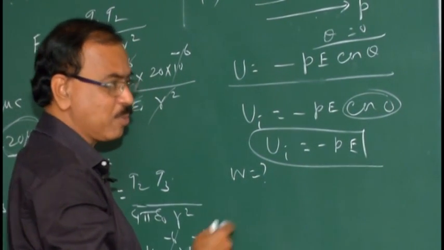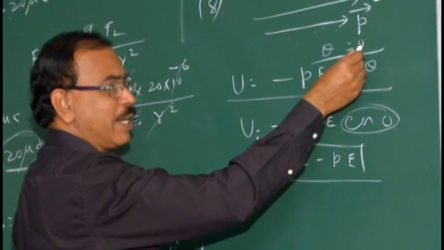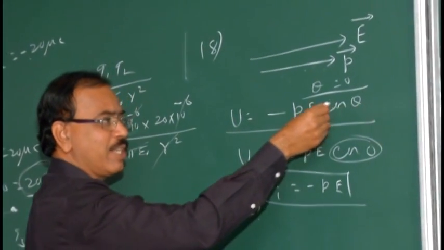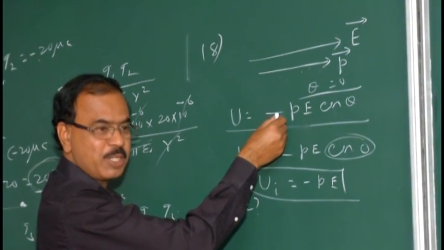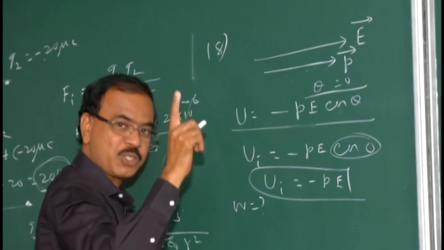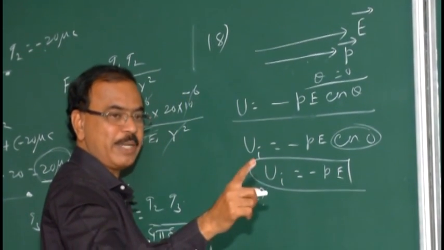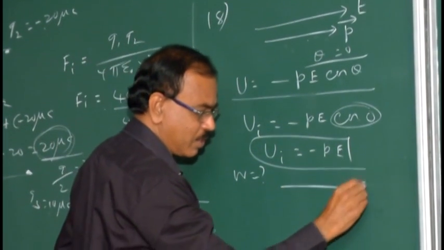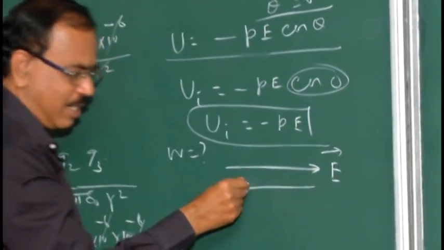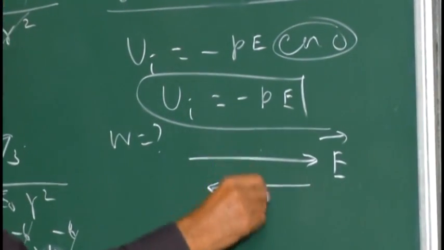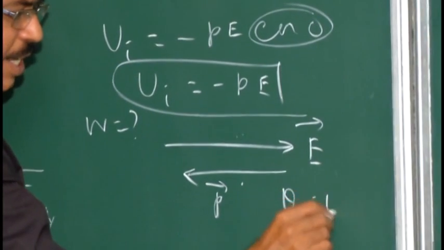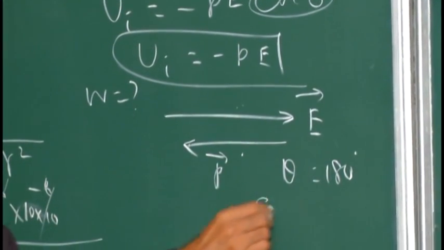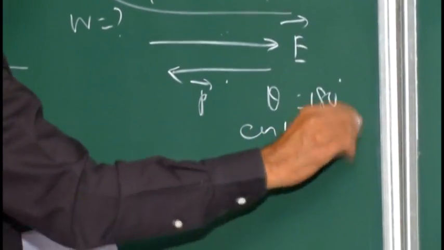Now the potential energy is maximum. When theta is 180 degrees, cos 180 is minus 1, so minus and minus becomes plus. So plus PE is the maximum potential energy, unstable equilibrium. Yes, this is the electric field vector and this is the dipole moment vector. Now the two are in opposite directions. Theta is 180 degrees, so cos 180 is minus 1.